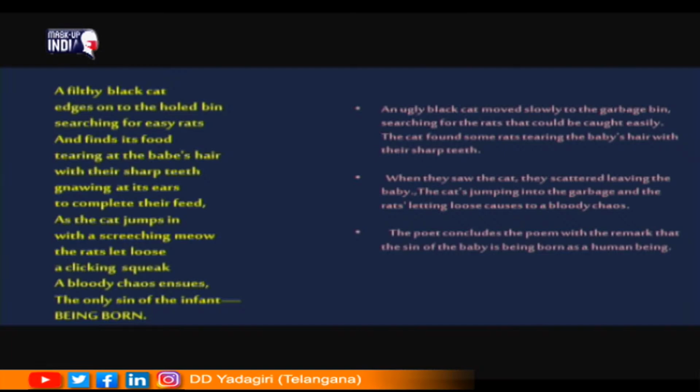The only sin of the infant is being born, and the poetess concludes with a strong remark saying that the sin of the baby is just being born as a human being. This is the powerful statement that the poetess has used to end this particular poem. The baby has not done any sin. The only sin that the baby did was being born as a human being. This is the theme and central idea of the poem.